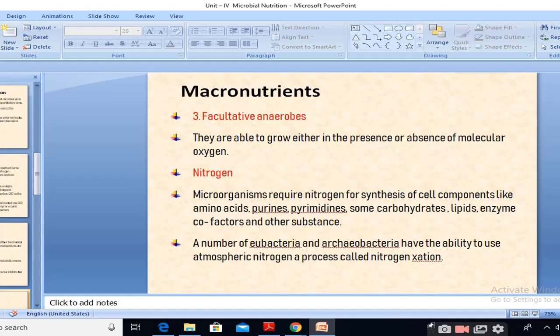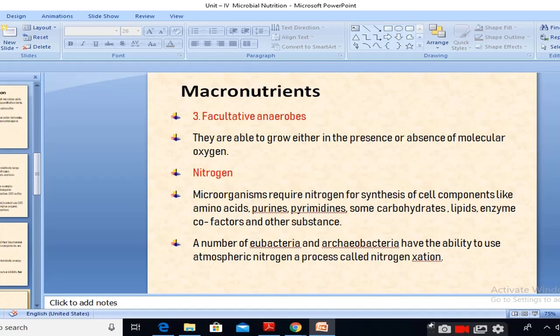So nitrogen is essential for the microorganism also, and they fix it from atmospheric nitrogen. These nitrogen fixing bacteria are called azotobacter or rhizobium.